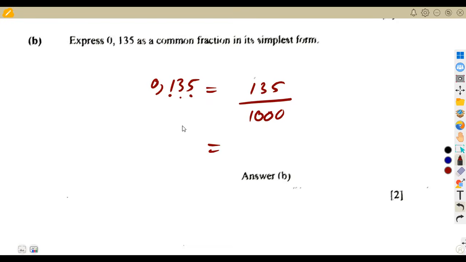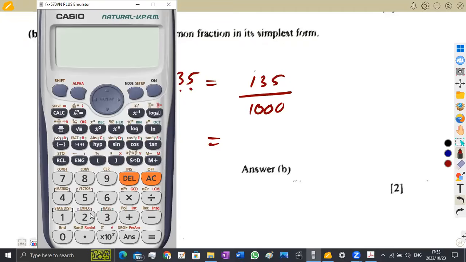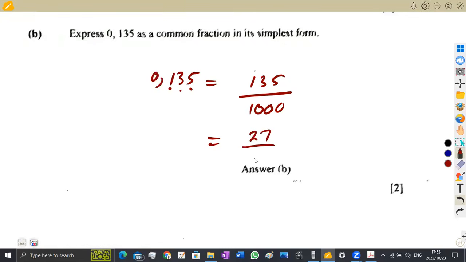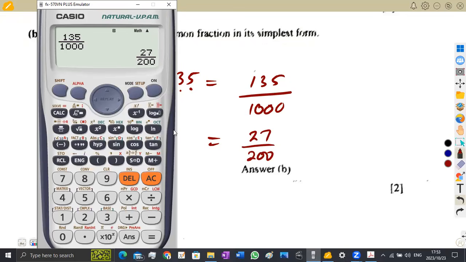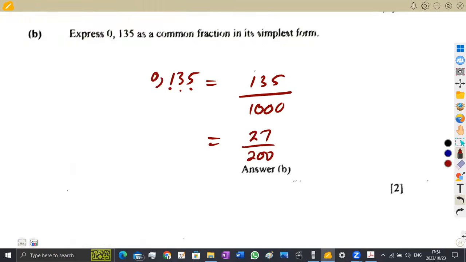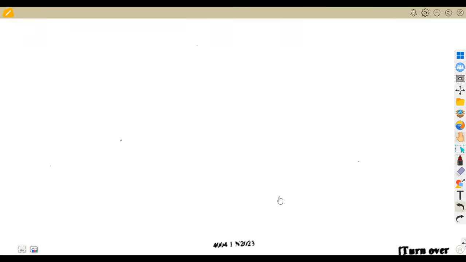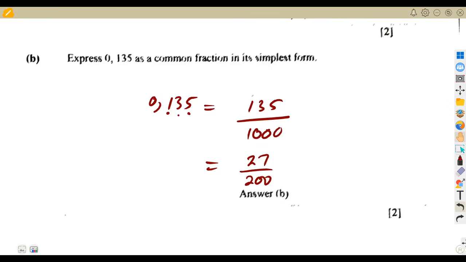Now, let us just use our calculators, guys. But you're going to reduce this, and 135, let us just see what we're supposed to have. 135 over 1,000. You were going to get 27 over 200. All right, so this was going to give you 27 over 200. But you're not supposed to use a calculator. You're supposed to reduce. You can try by 25 until you get the answer at the end. You can try by 5 until you get that answer.